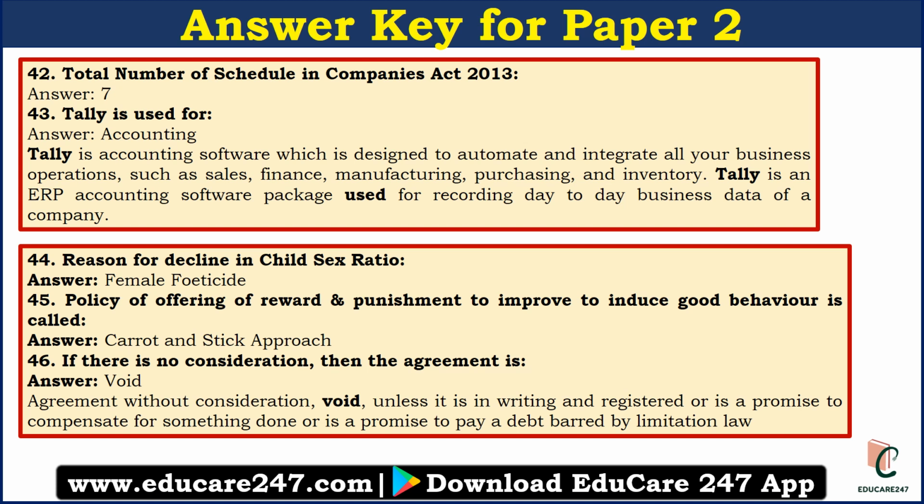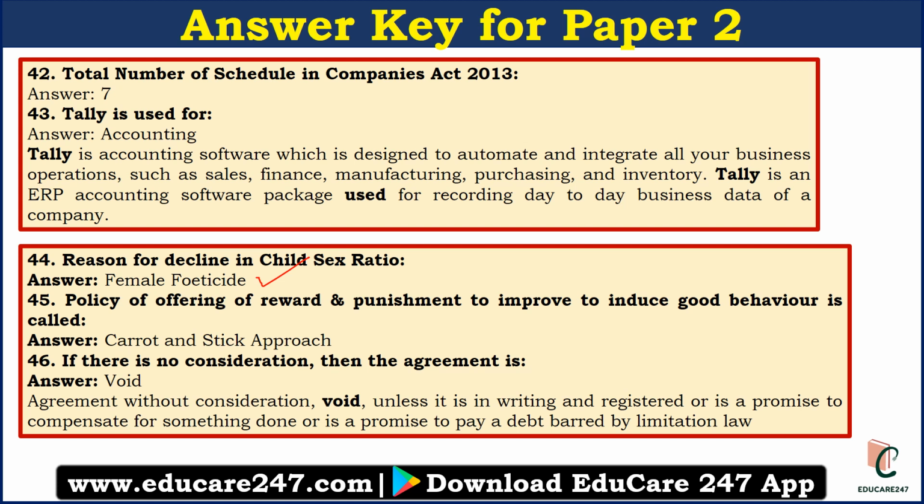The next question was, reason for decline in sex child ratio. The reason is female foeticide. So that is also a simple question. The next question is, policy of offering of reward and punishment to induce good behavior is called. It is called carrot and stick approach. It was very simple question. We have discussed this in our management lectures.